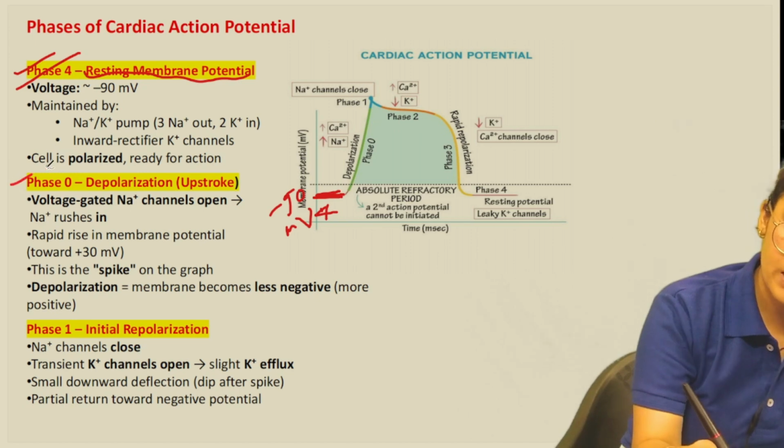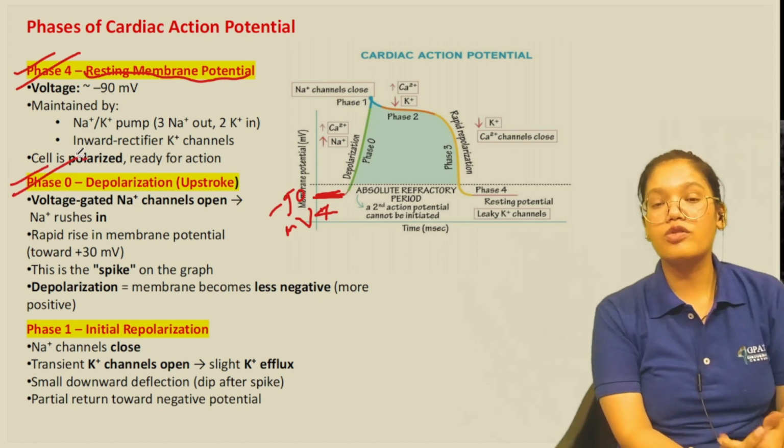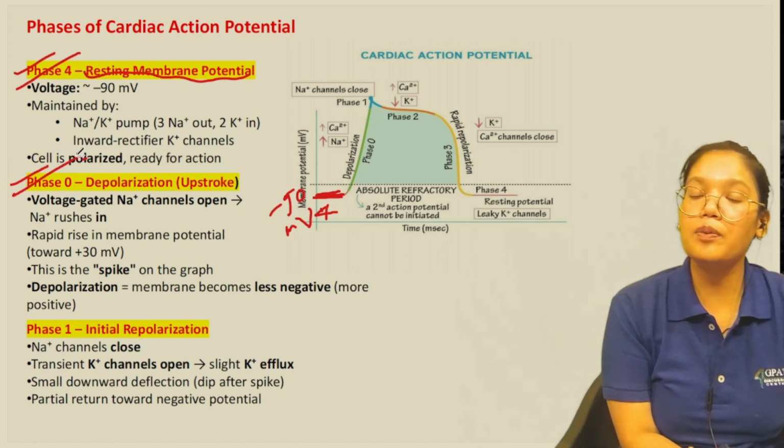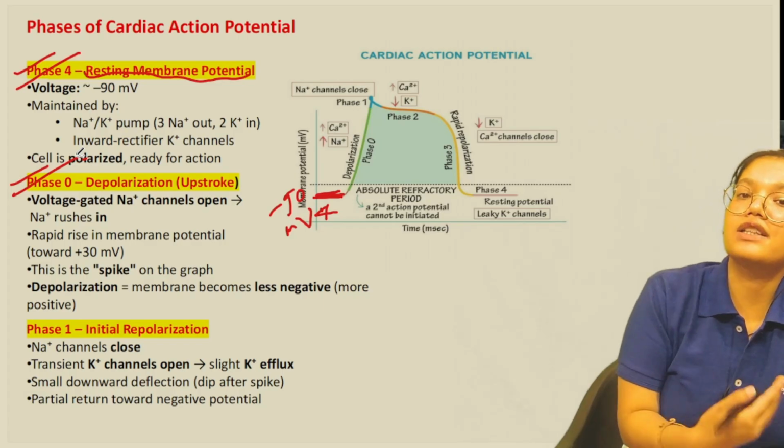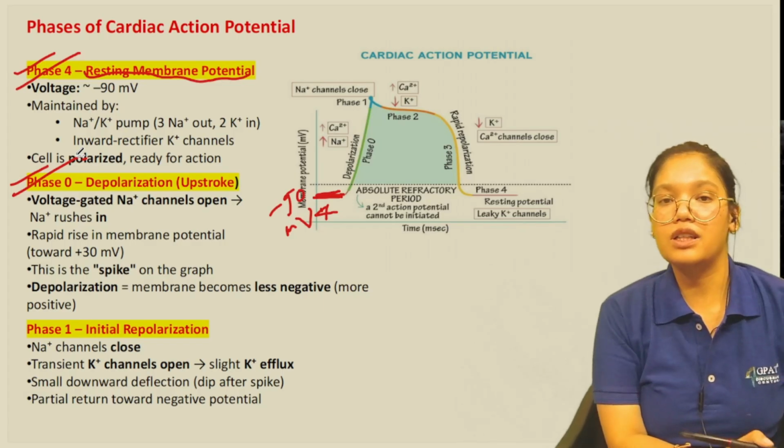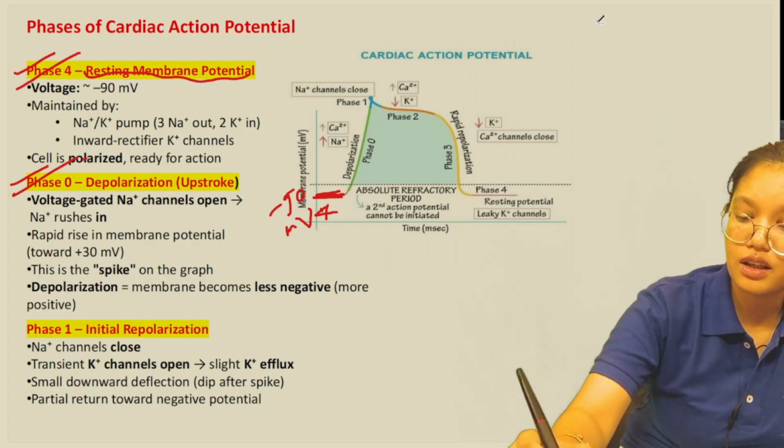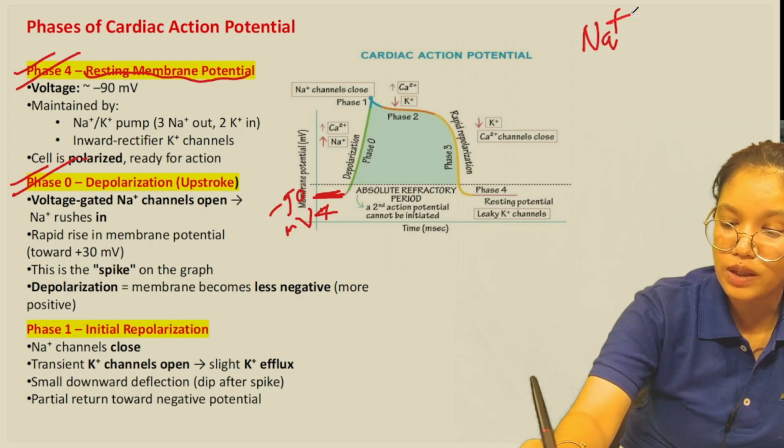Okay, now the second phase we have is phase 0. Phase 0 is also called the depolarized phase, or depolarization occurs here. Now how does depolarization occur? It basically occurs due to the opening of the sodium channel.